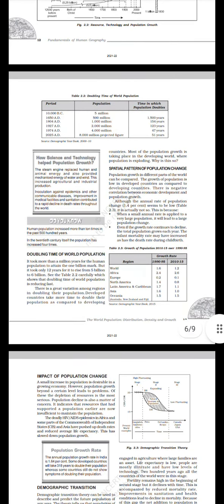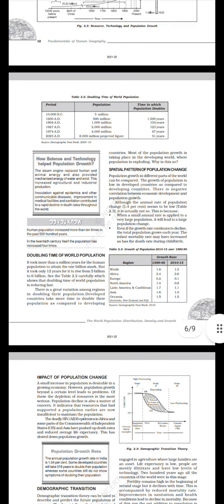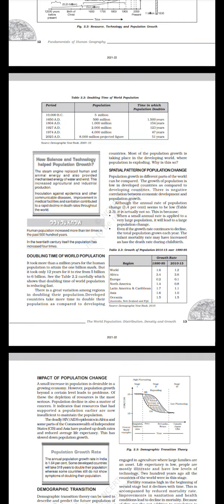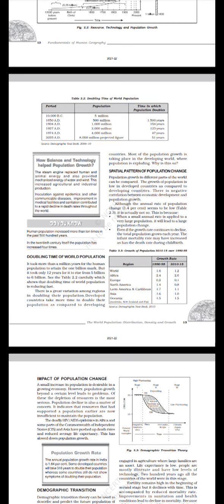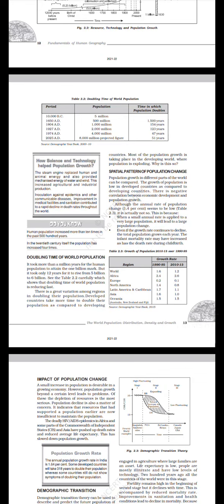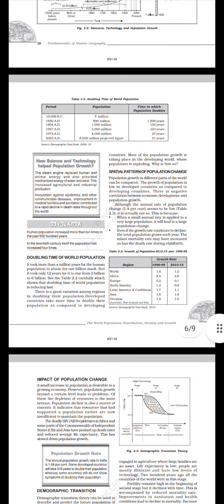Doubling time of world population. It took more than a million years for the human population to attain the 1 billion mark, but it took only 12 years for it to rise from 5 billion to 6 billion. See table 2.2 carefully, which shows that doubling time of world population is reducing fast. There are great variations among regions in doubling their population. Developed countries take more time to double their population as compared to developing countries. Most of the population growth is taking place in the developing world where population is exploding. Why is this so?